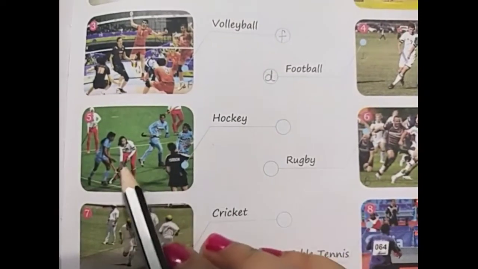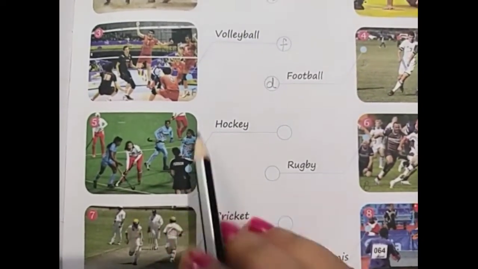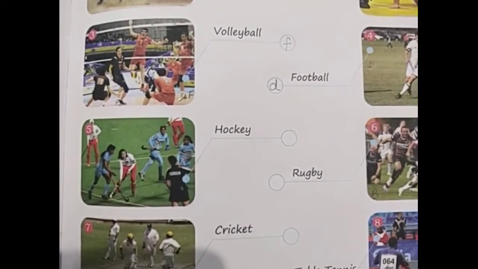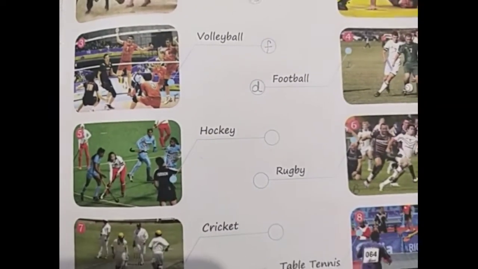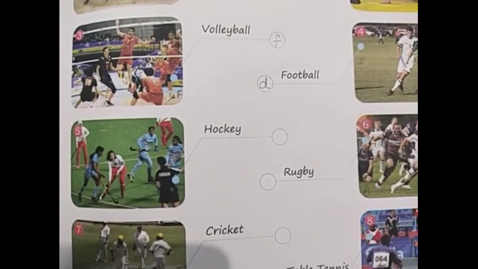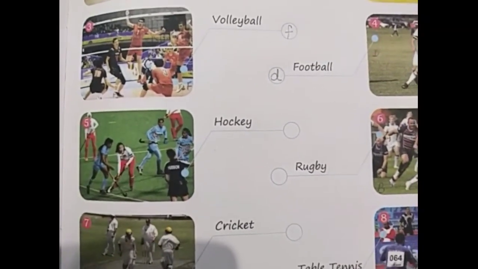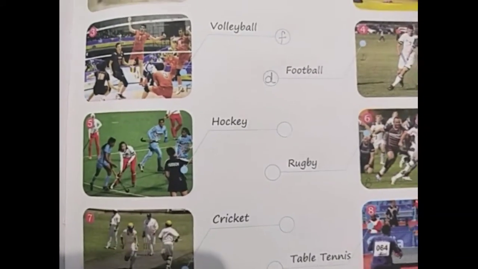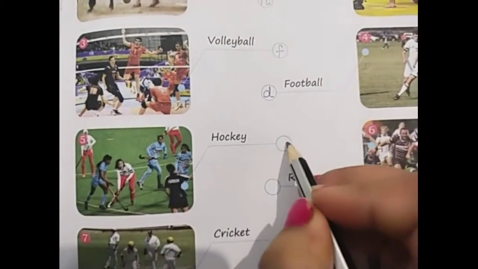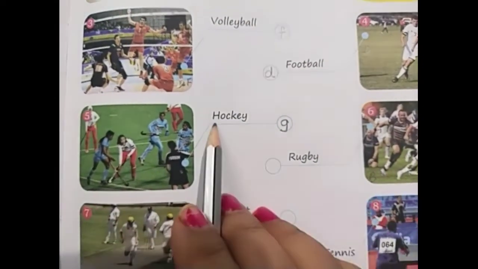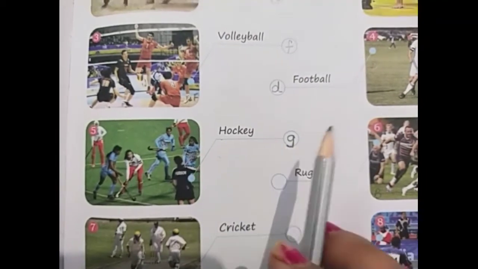You are seeing the women's hockey team of two countries. Hockey is recognized as the national game of which country? Of course, our country, India. So we write the alphabet G.